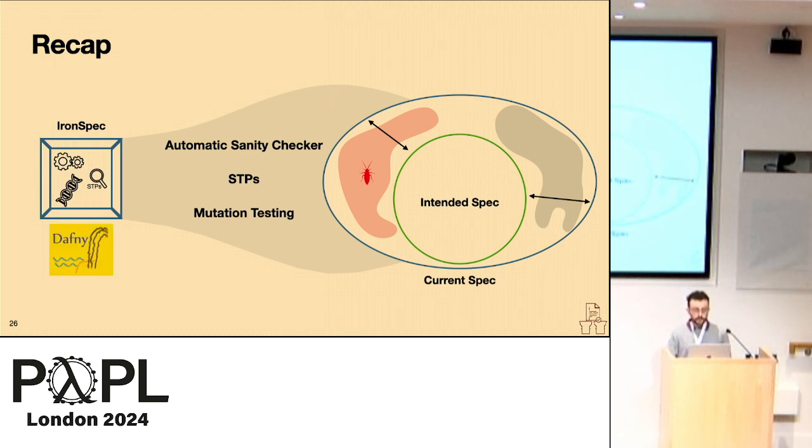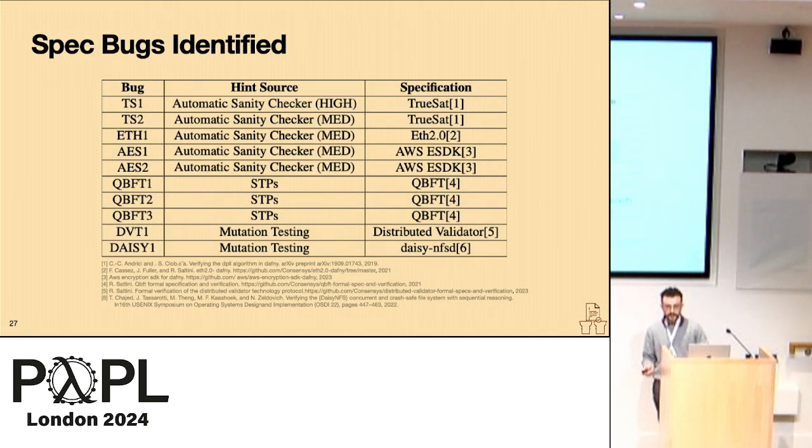So as I mentioned before, we've built this in Dafny to be able to test Dafny specifications, and we've applied it to a corpus of in-house specifications, but we've also applied it to the specifications of 6 different open source verified systems, and we're able to find 10 different specification bugs across these 6, most of which have already been confirmed by the corresponding authors.